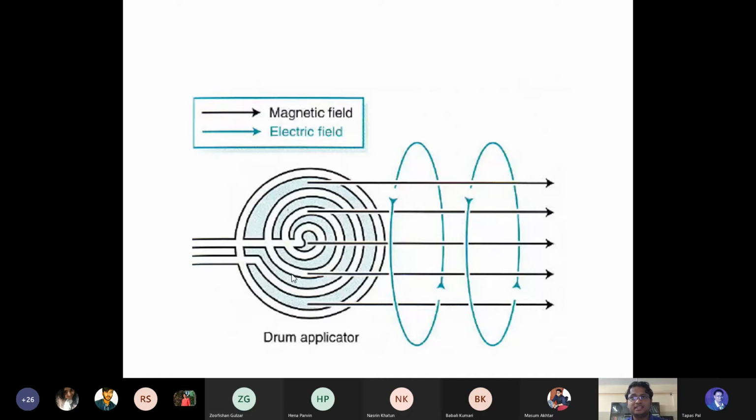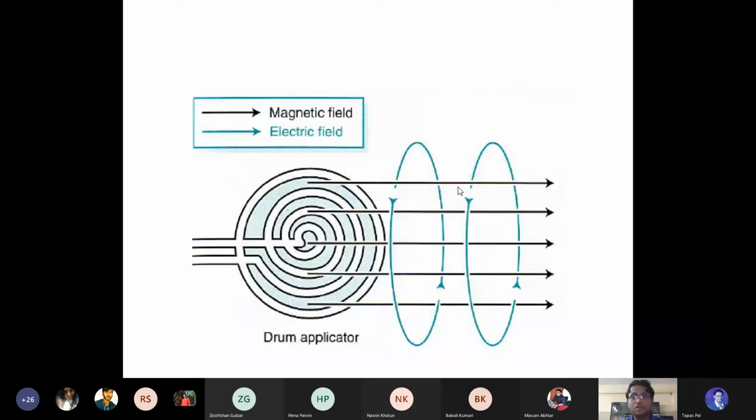So see this, how the drum applicator is used to produce the electromagnetic field. This is the round coil structure. You can see this is the drum applicator, and these arrows are the electromagnetic field, showing how it goes into the patient's body, and these rotating arrows are the electromagnetic field produced, and that results in eddy currents being produced inside the patient's body.